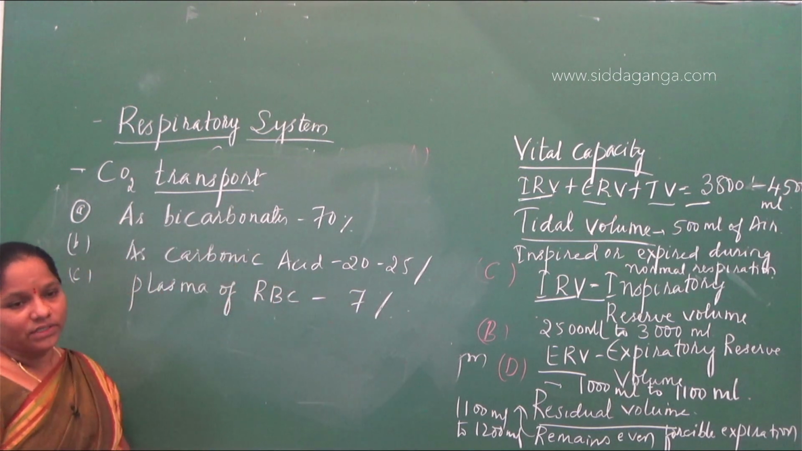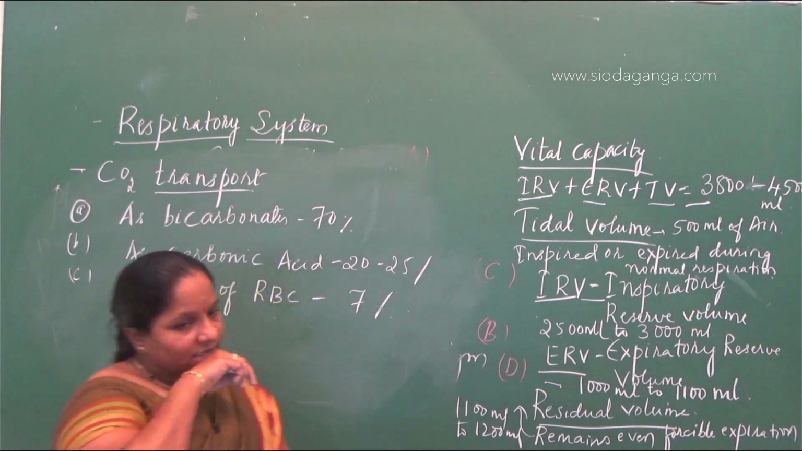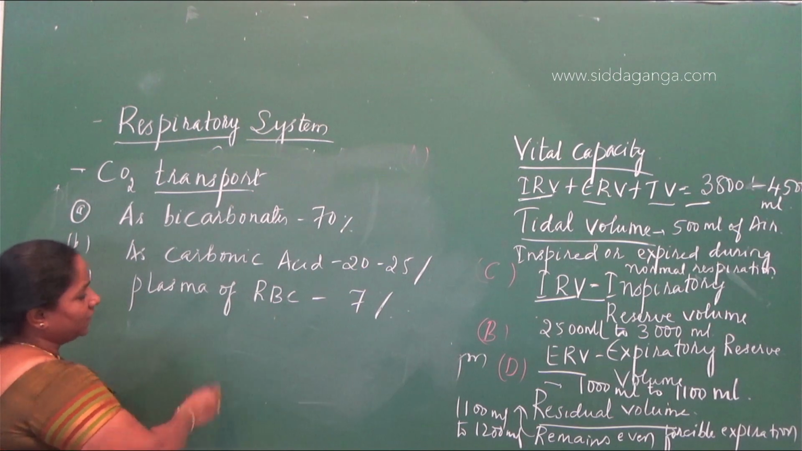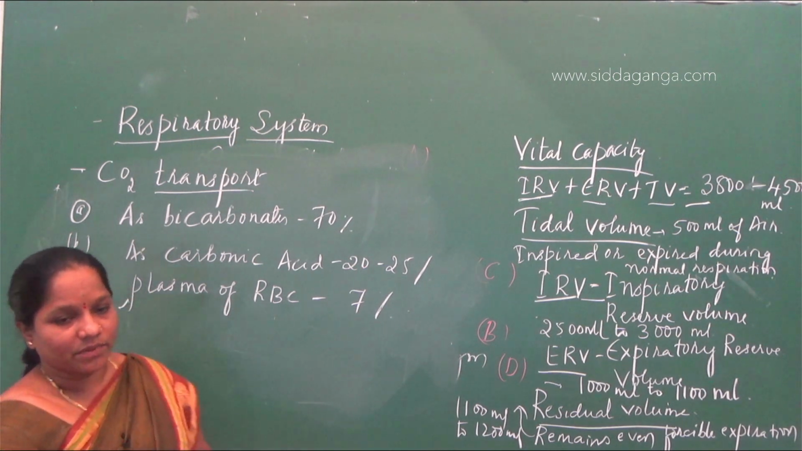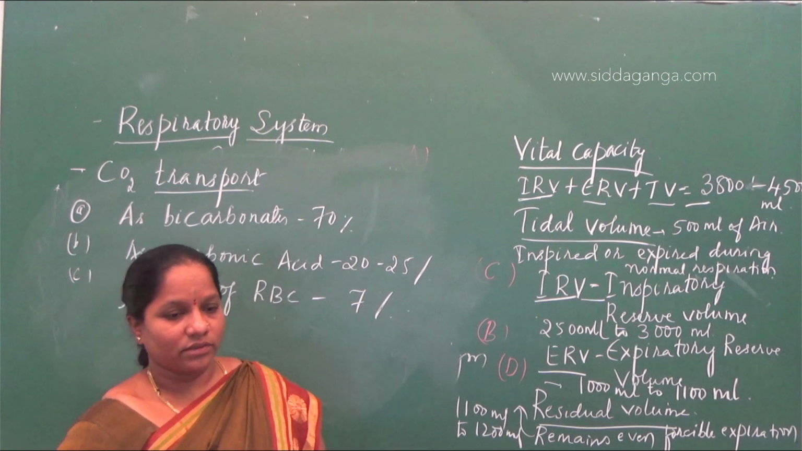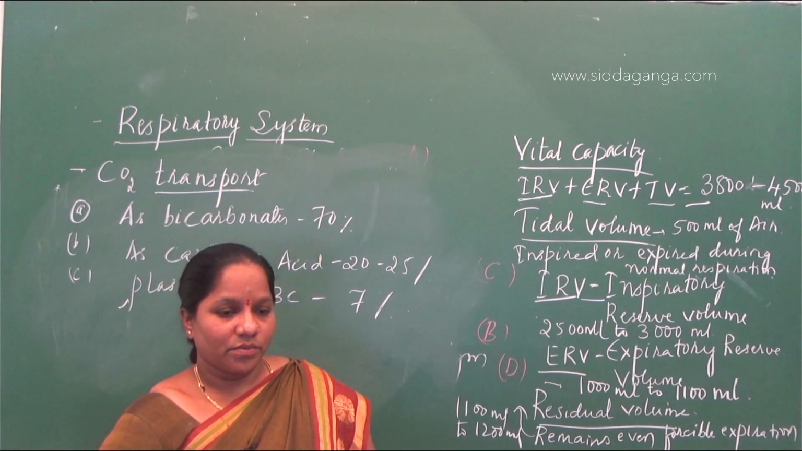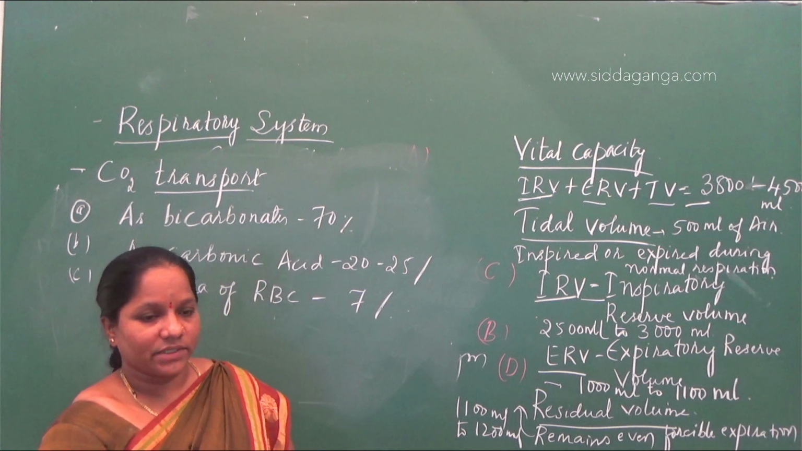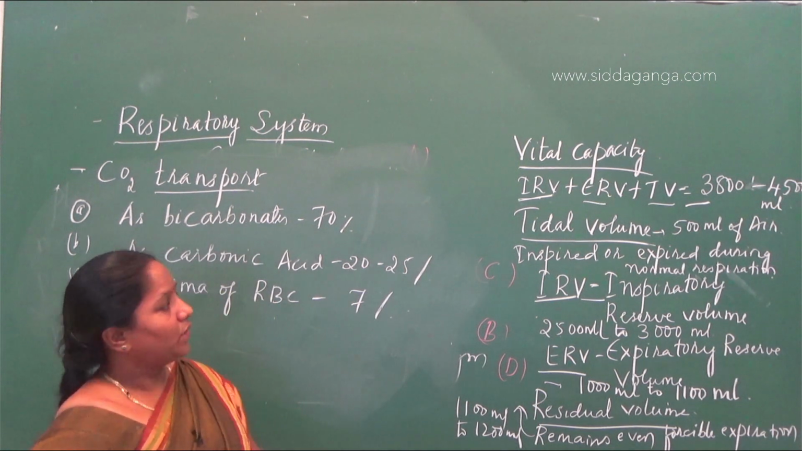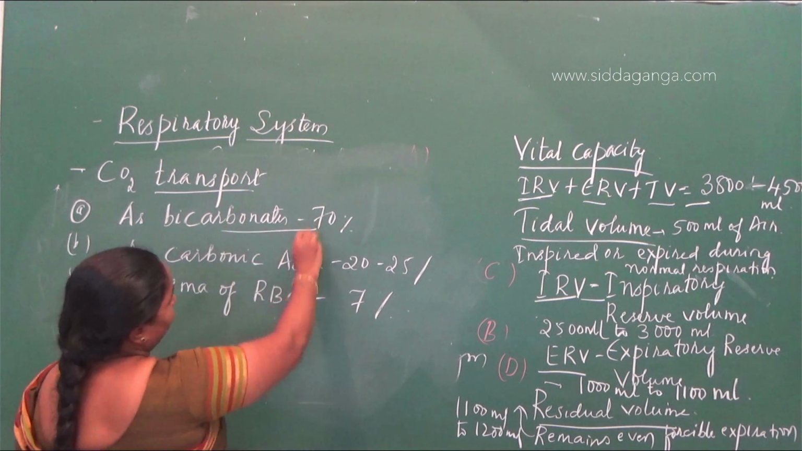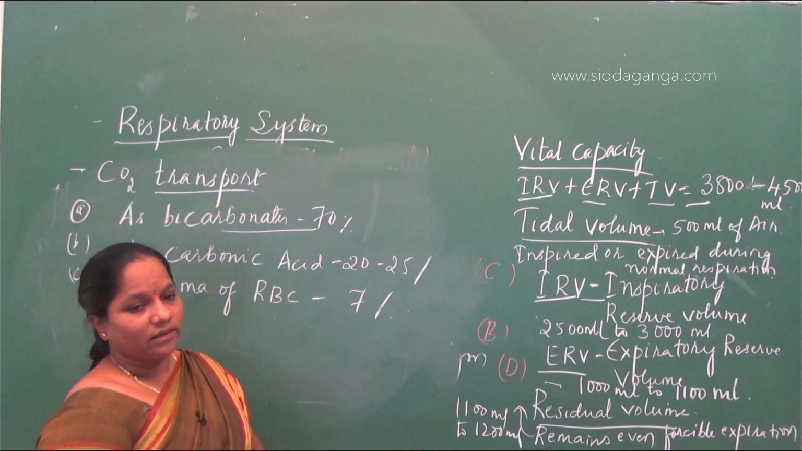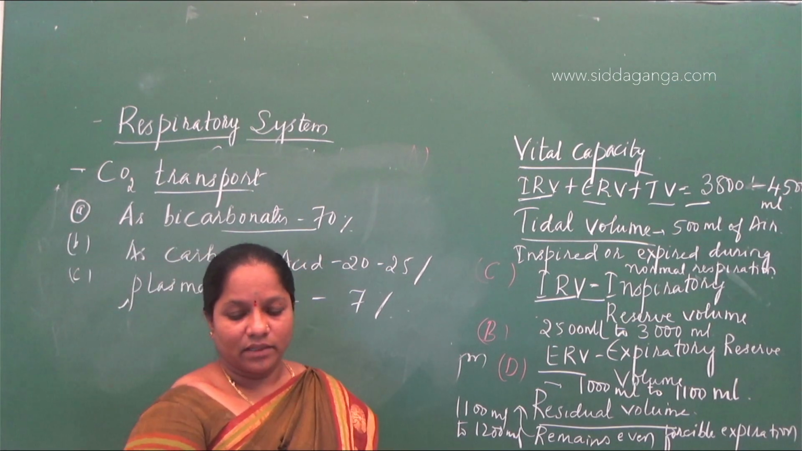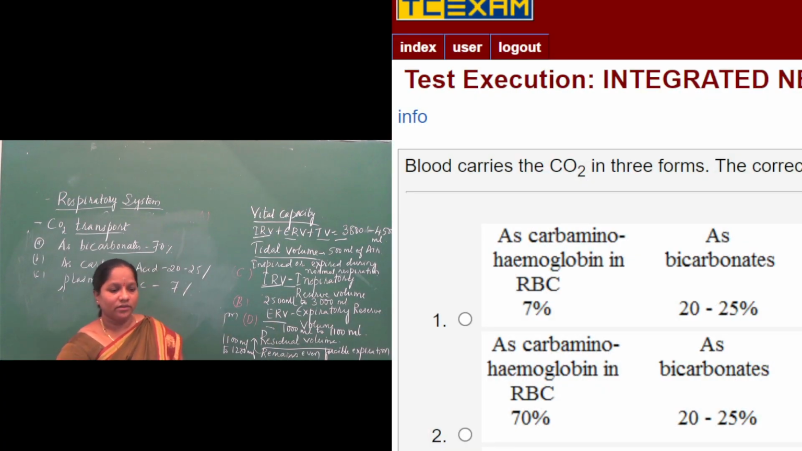So the simple question here they are asking: blood carries the CO2 in three forms, as bicarbonate, as carbonic acid and through the plasma. How much percent is going to be dissolved? So the first option is wrong. As carbaminohemoglobin in RBC 7%. As bicarbonates it is 20 to 25%. I said as bicarbonates it is 70%. Then dissolved form in the plasma it is 70%. So that option is wrong. Then the second option here.